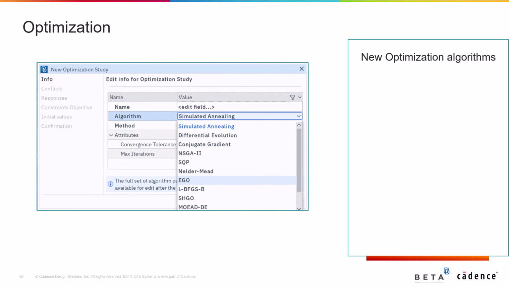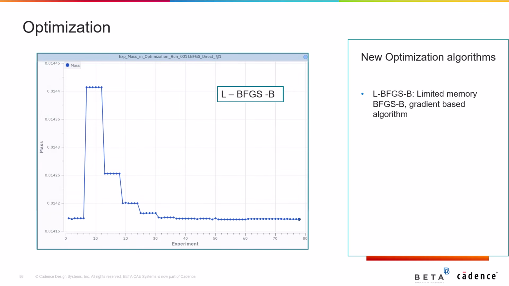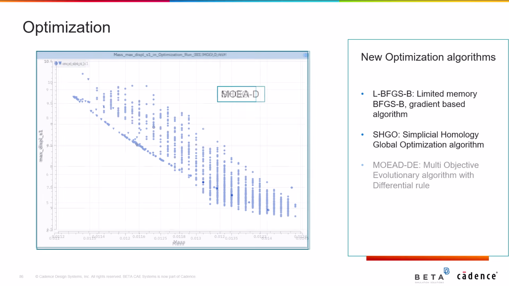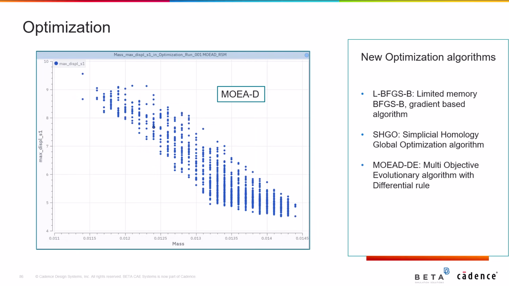Moreover, 3 new optimization algorithms have been added in the ANSA optimization tool. These include the Limited Memory BFGSB, a gradient-based algorithm, the Simplicial Homology Global Optimization algorithm, and the Multi-Objective Evolutionary algorithm with differential rule, offering greater flexibility in the optimization process.